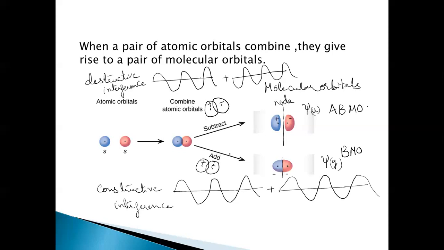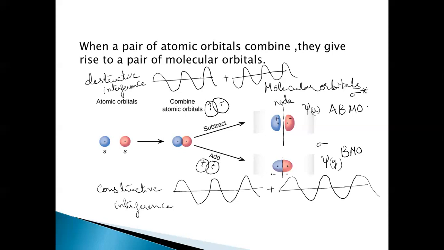So this results in the formation of a sigma molecular orbital here. This is represented by sigma and this is represented by sigma star. Why sigma star? It means this is higher in energy.